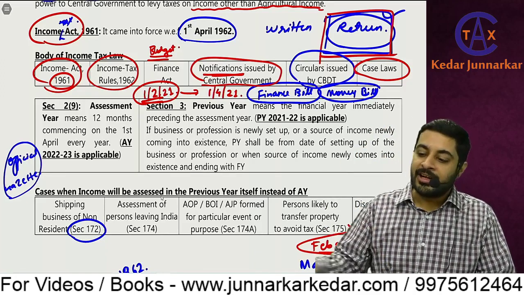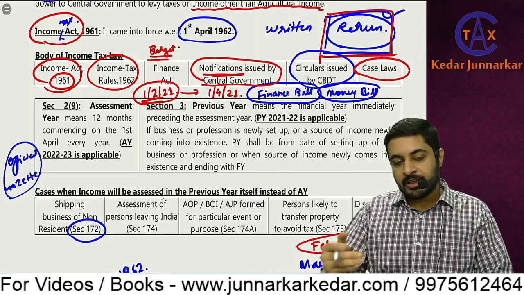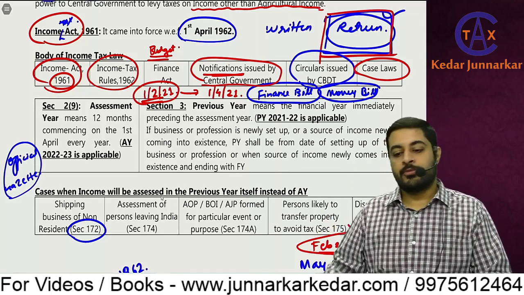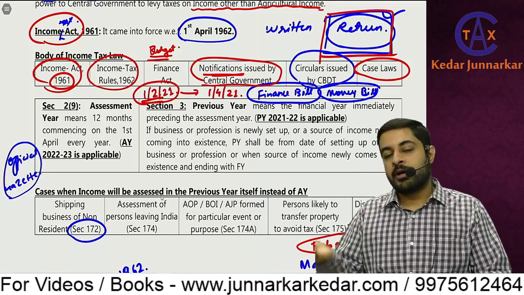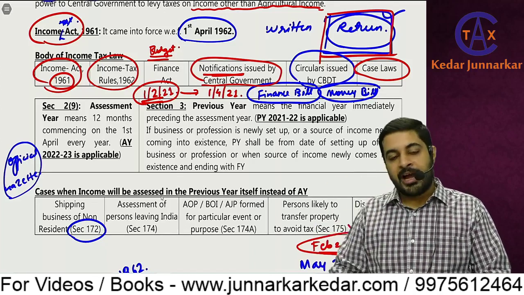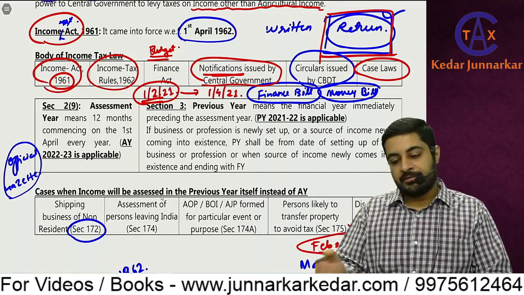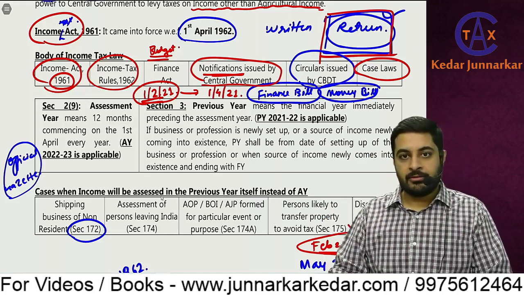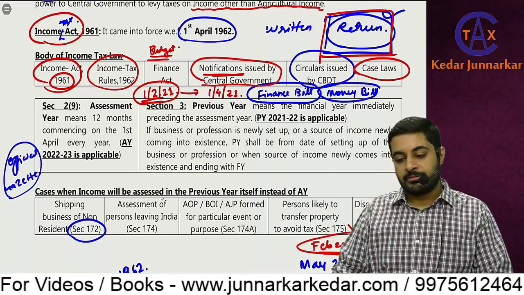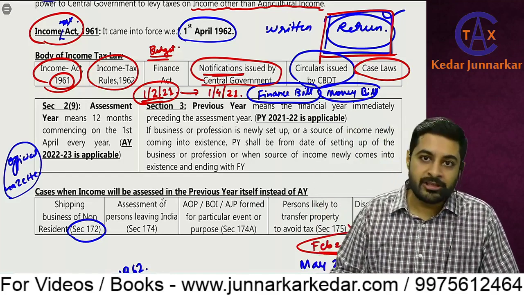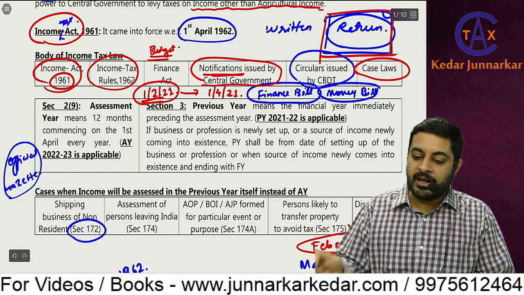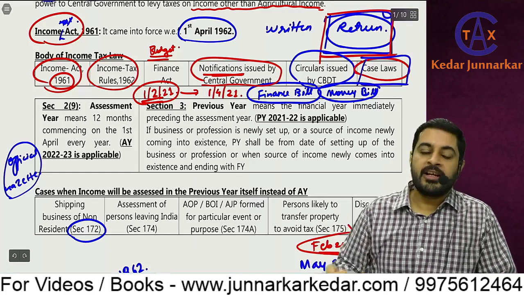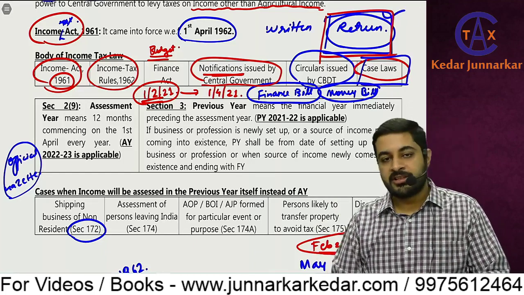Those higher level authorities in income tax are the Commissioner Appeals, ITAT, that is the Income Tax Appellate Tribunal, and above that the High Court and Supreme Court. Once the case goes to the High Court and the High Court gives its decision and no further appeal is filed, meaning both I and the Income Tax Department agree with it, then that is final. Or if I don't agree, I go to the Supreme Court, and then the Supreme Court is final. So on different issues there are different judgments given by High Courts and Supreme Courts. Whatever is given in our institute study material, we are going to discuss separately.